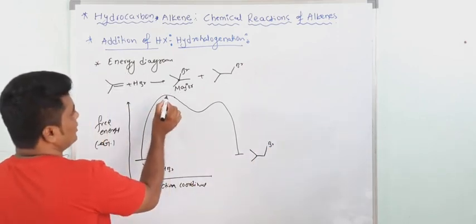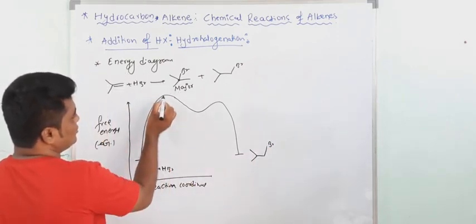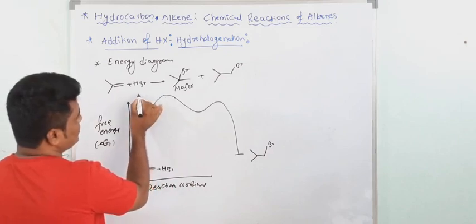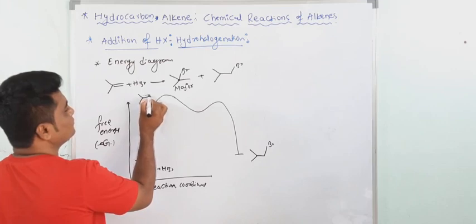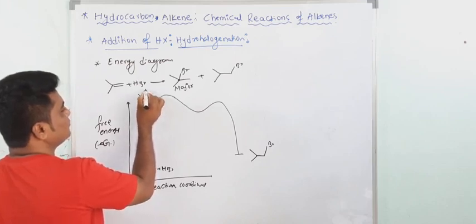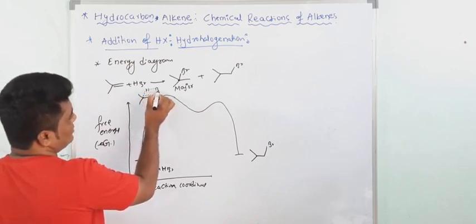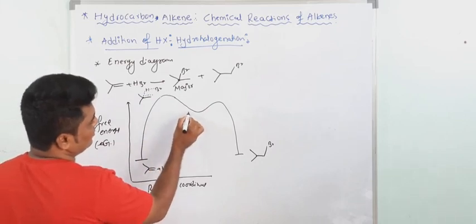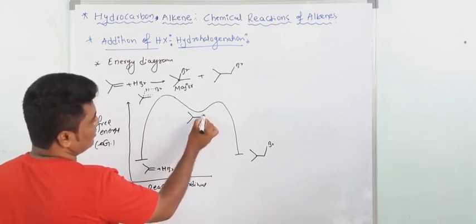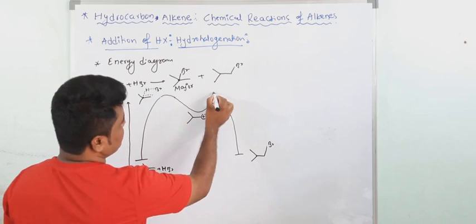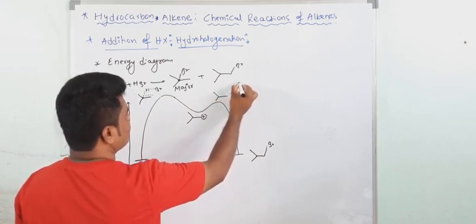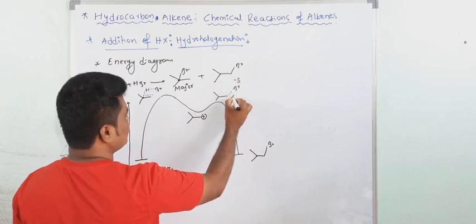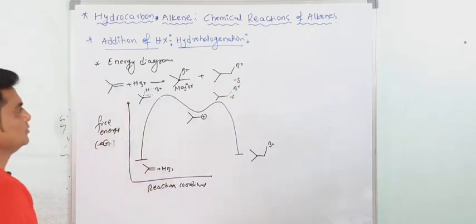Now here see, what is the transition state? This is the transition state I am writing here. This is the transition state, and here this is the carbocation. Again this is a transition state. See, this is a transition state after formation of carbocation.